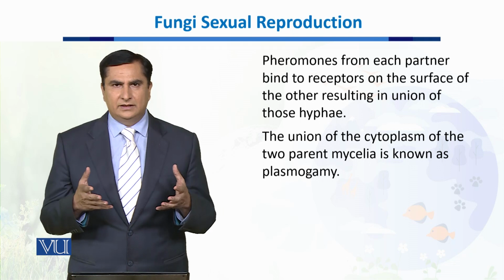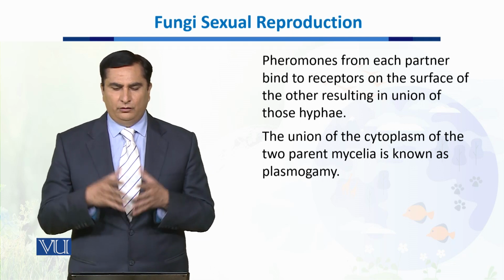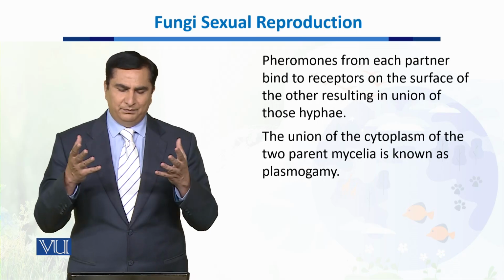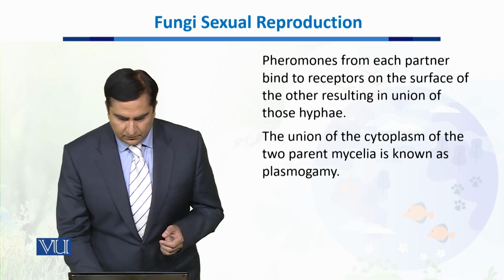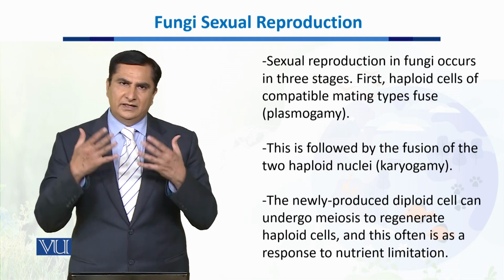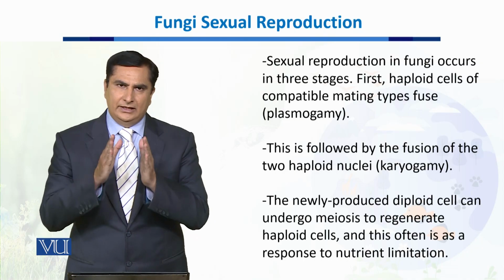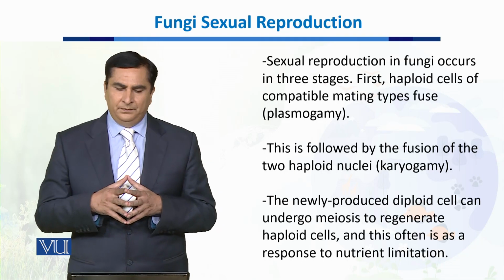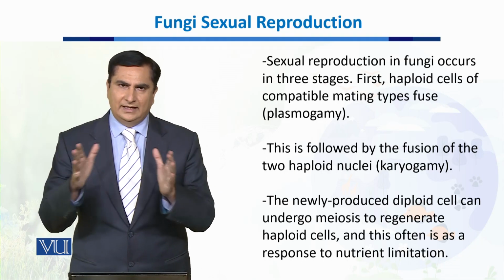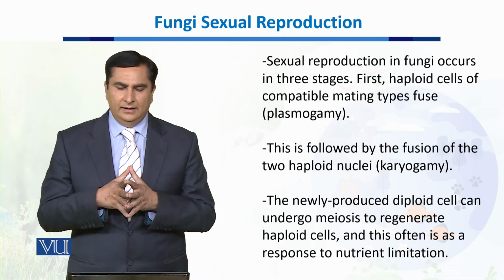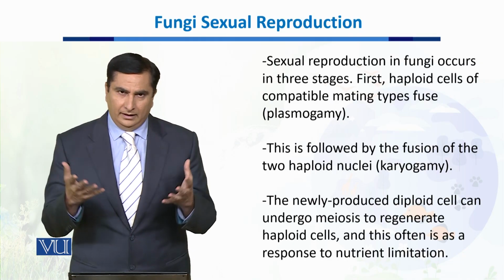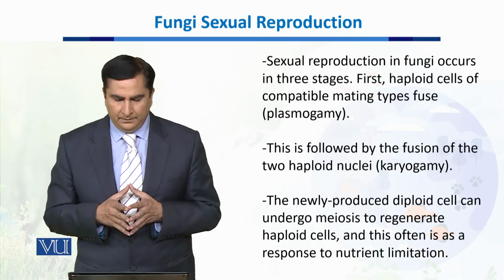After this mixing, the union of cytoplasm takes place, which is known as plasmogamy. This plasmogamy is the initial stage of sexual reproduction in fungi. In this, haploid cells combine and fuse together to make a single cell.